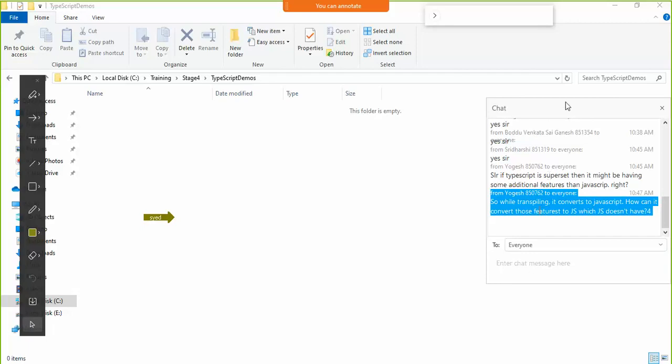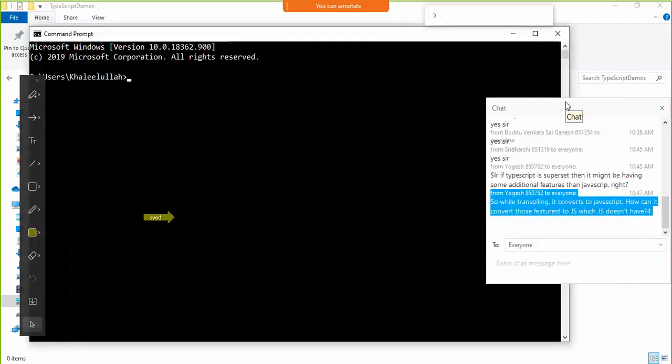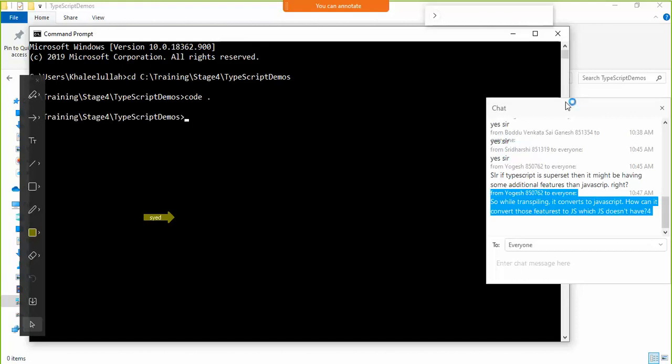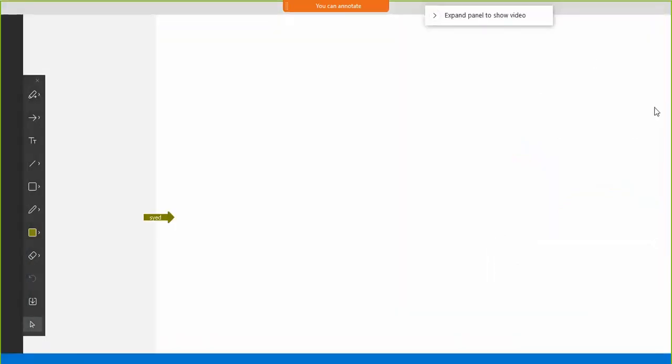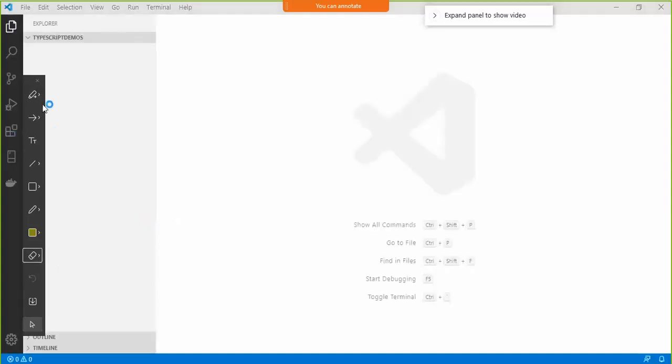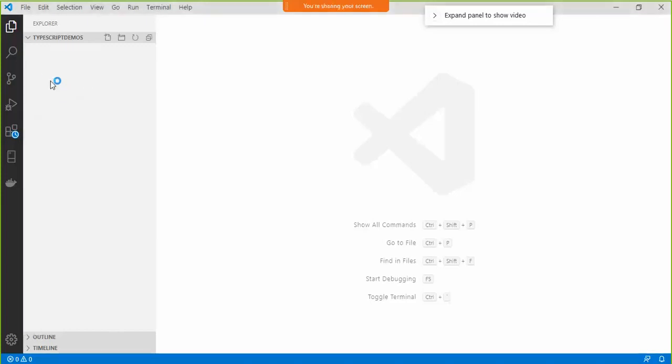So I'm going to go back to command prompt, cd, and open this in Visual Studio Code. First things first, I will create one file here.